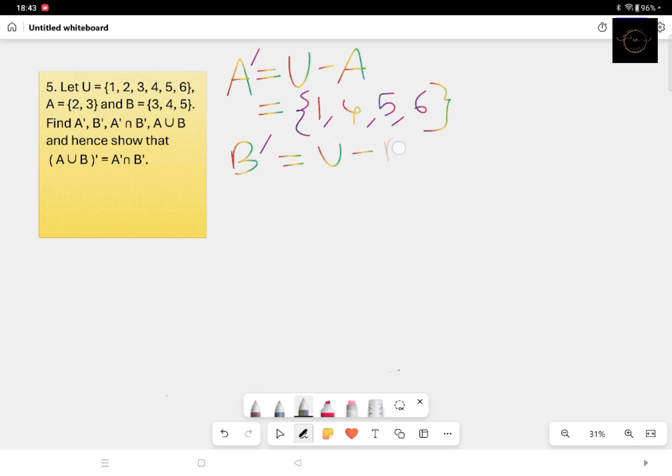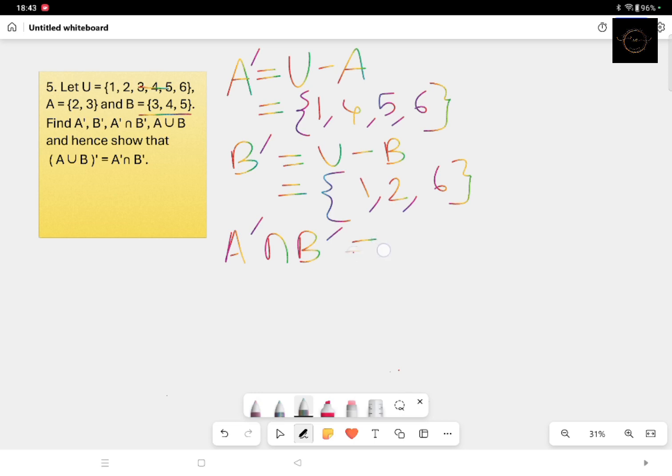Similarly, what will be B complement? That will be U minus B. So what are the elements of B? 3, 4, 5. So subtract 3, 4, 5 from U. What are the elements left? 1, 2, 6.